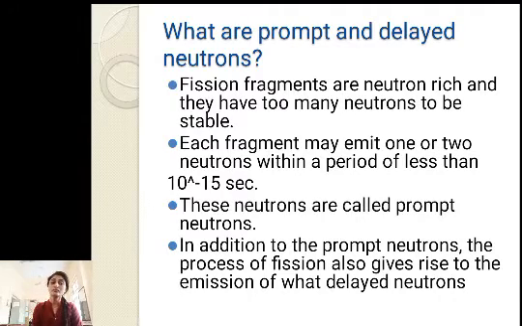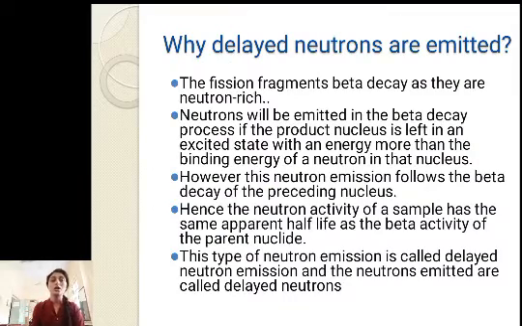In addition to these prompt neutrons, we have one more set of neutrons which are emitted during the nuclear fission reaction, called delayed neutrons. Why are delayed neutrons emitted? After the nuclear fission reaction, we have fission fragments, like barium and krypton, which undergo beta decay because they are neutron rich, and to get rid of the excess neutrons, they undergo beta decay.